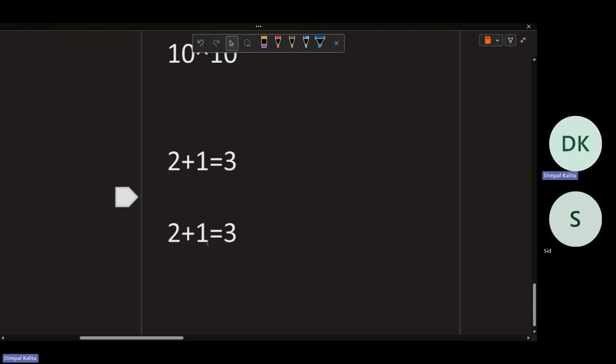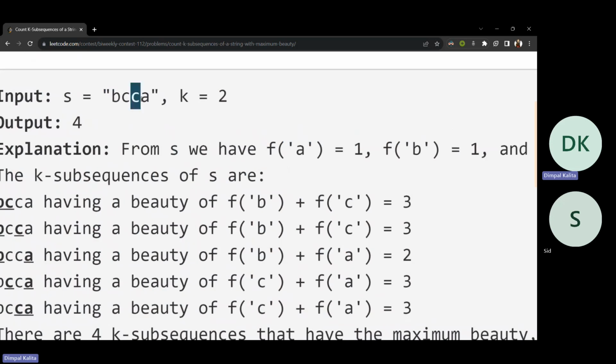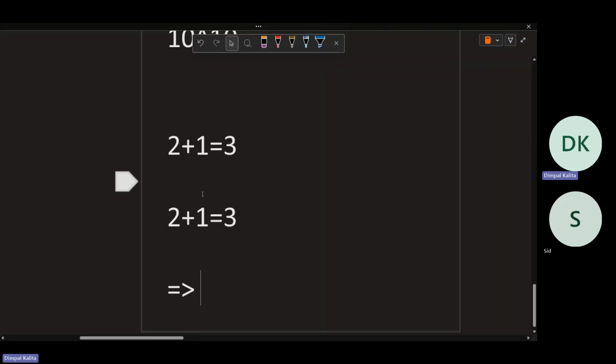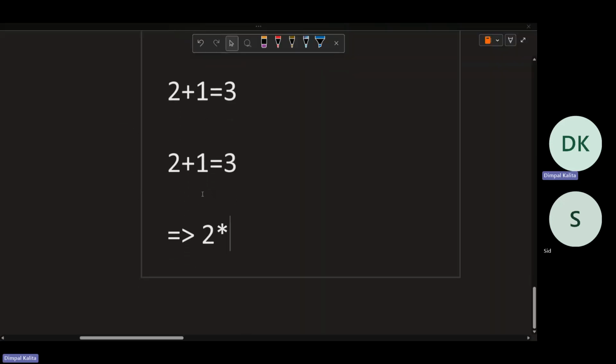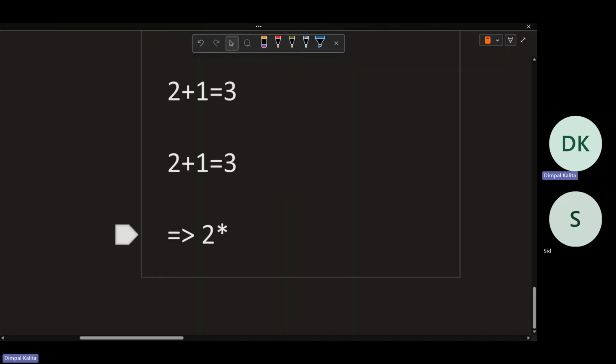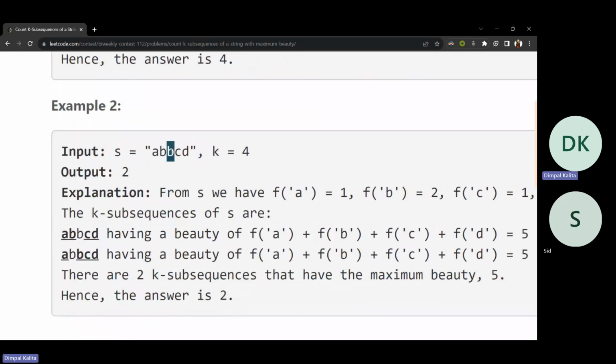Okay, let's try to calculate the answer from this string. How many times can we choose a C from these 2 C's? We can take it 2 times, either this C or this C. That is the frequency of the character. I can take this C 2 times. Here also I can take this B 2 times only.